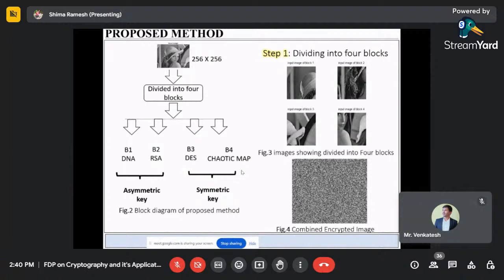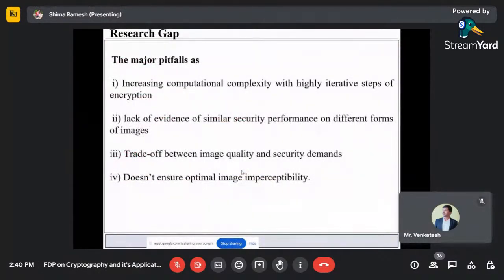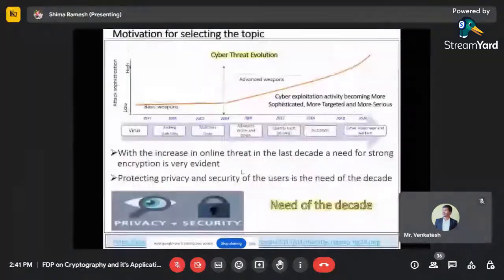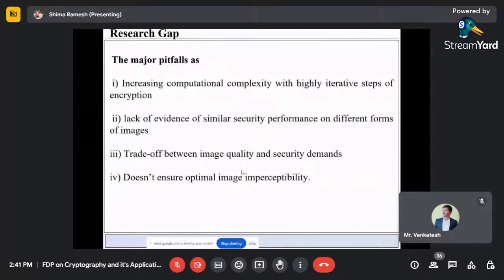Our main objective is to reduce the encryption time. It's very important, right, ma'am? Yes, very important. Encryption time and even decryption time, sir. You should make sure whether you are able to decrypt it back or not. Sometimes decryption may not happen. For that purpose only, we are using symmetric cryptography. Symmetric cryptography will take less time compared with public cryptography. Yes, correct. So in your work, you are using public cryptography as well as private.